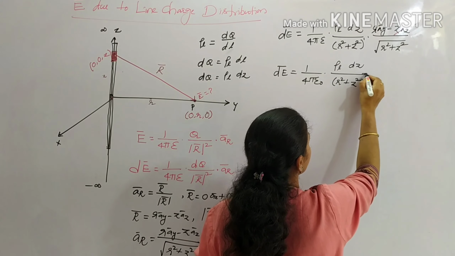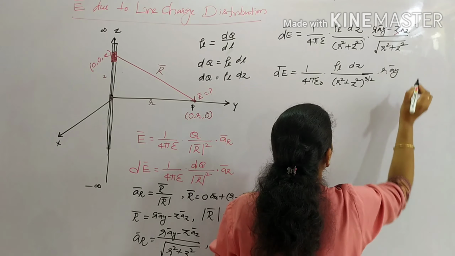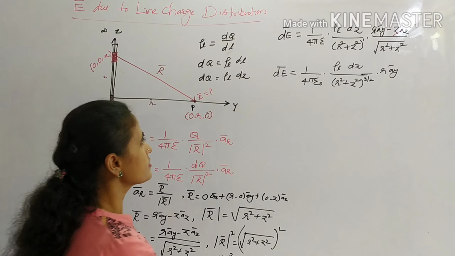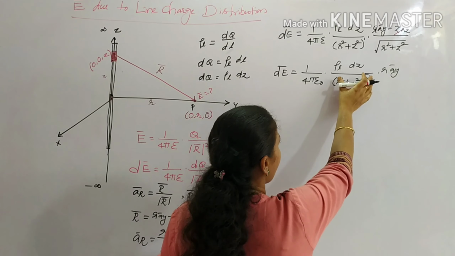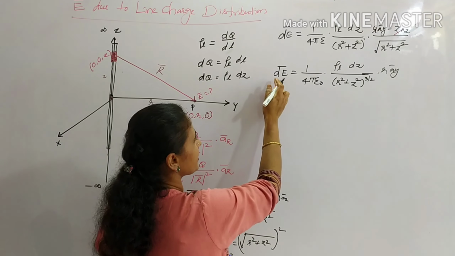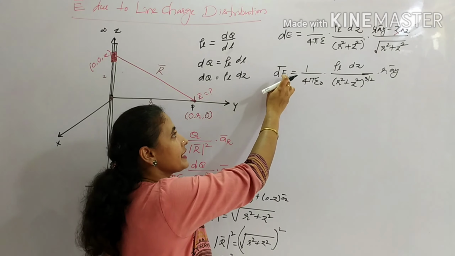I am writing here only the term of r into a. So I will take the common terms, the constant terms, out. I will keep only the integral terms inside, because in the next step I am going to integrate, because I have to get the E bar only.